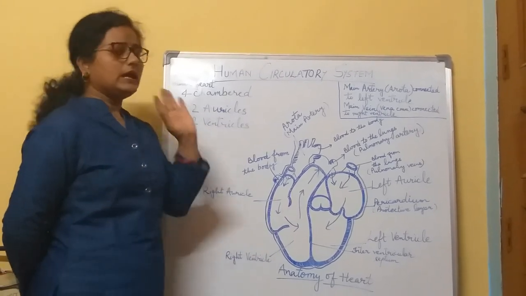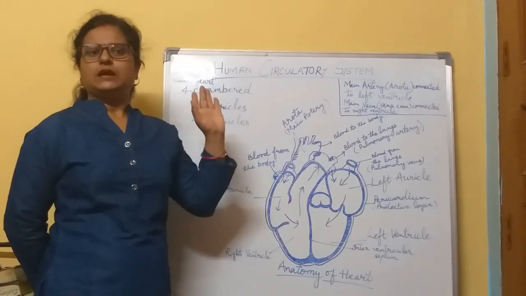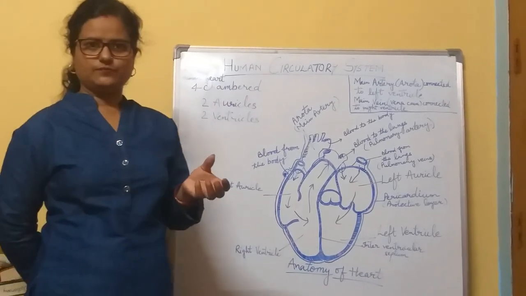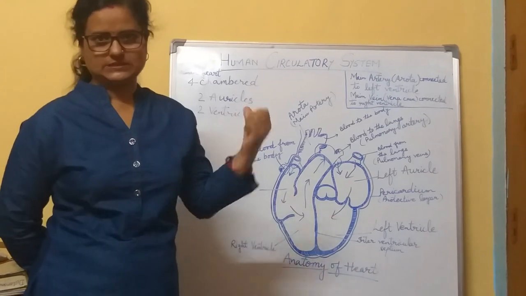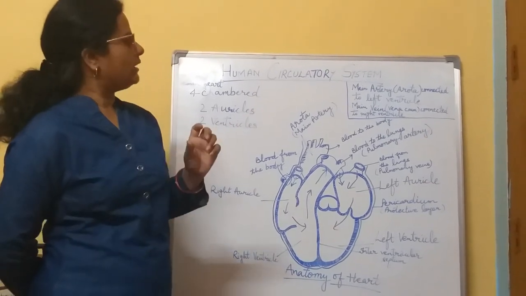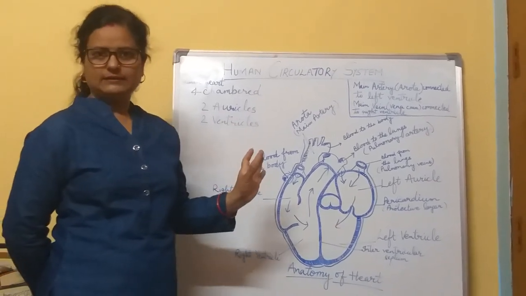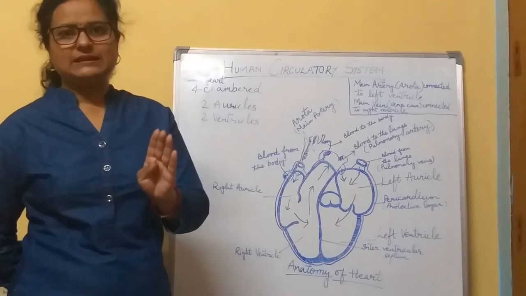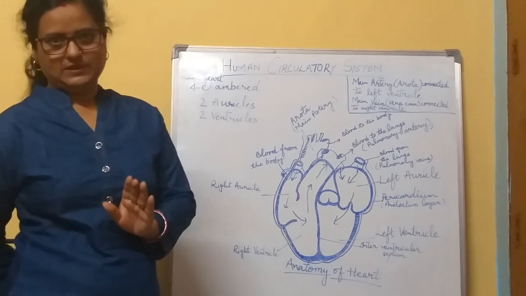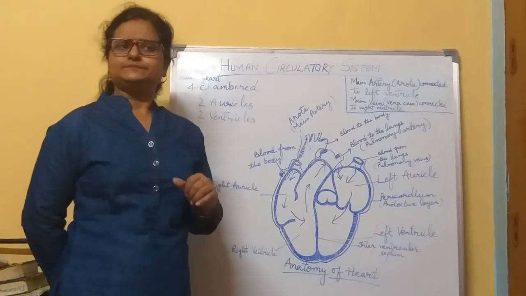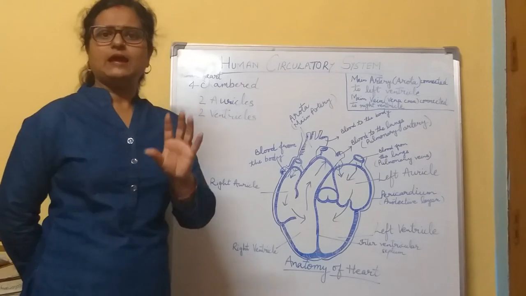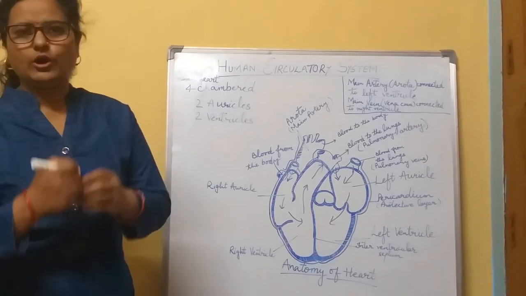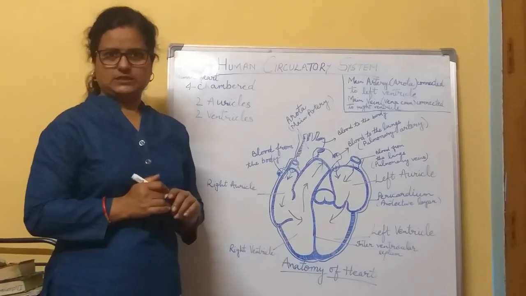So in the human circulatory system, it is very important to know how many organs are associated with this system. First organ is the heart, then arteries, then veins, then capillaries, and then the blood. I have told you that blood is the liquid tissue and it transports all the enzymes, all the nutrients and all the hormones to all the body cells.